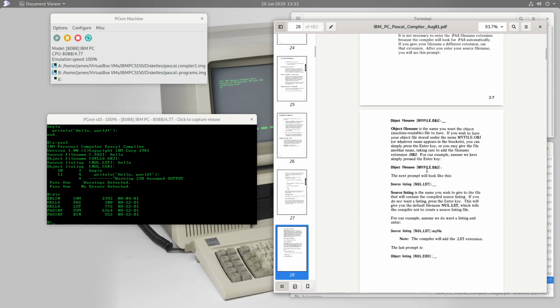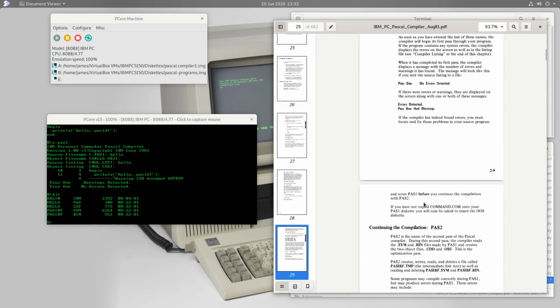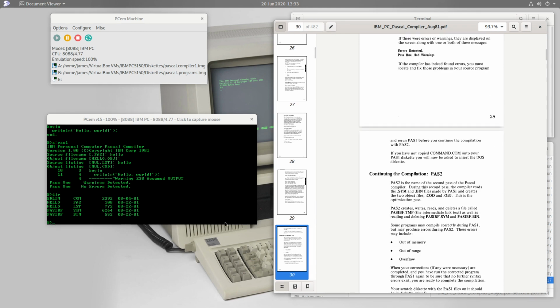That is because this first step of the compiler, what we've just done, needs a second pass, which is going to take these two intermediate files and produce an actual object file. The Pascal compiler is so complicated that it doesn't fit on one diskette. It is actually bigger than 160 kilobytes.